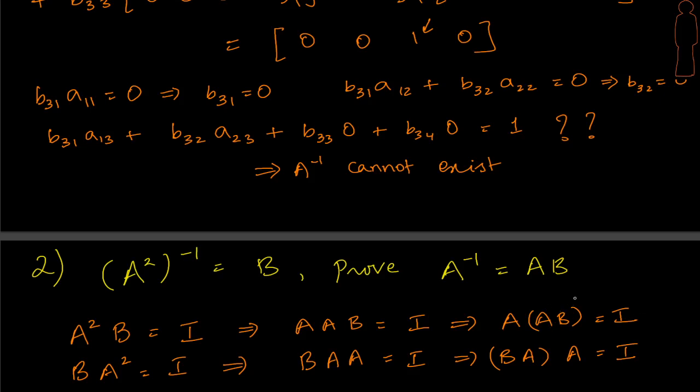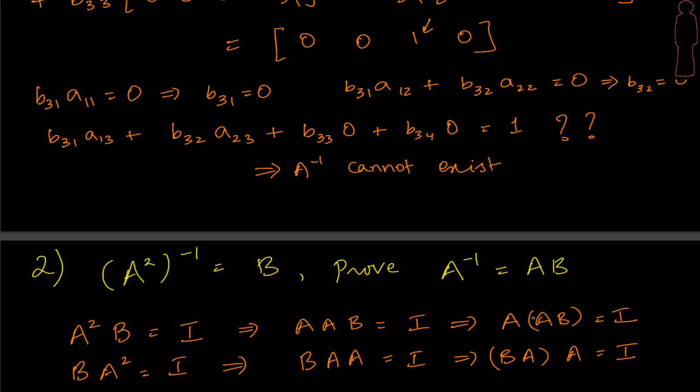But the inverse definition states that you have to multiply with this on the left hand side as well as the right hand side in order to produce this. So we could pick up the other side of it, BA squared is equal to I, and then similarly here, put the parenthesis here. Now we have BA times A giving us the I. What does this convey? If I pre-multiply A by BA, that's identity, which means BA is acting as an inverse, and AB is acting as another inverse only on the right hand side.